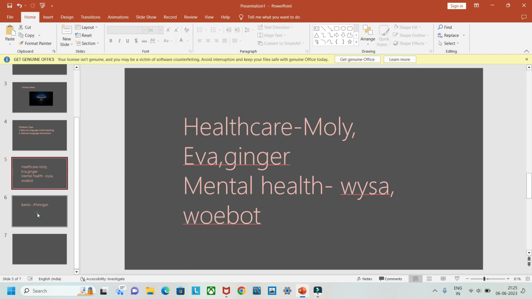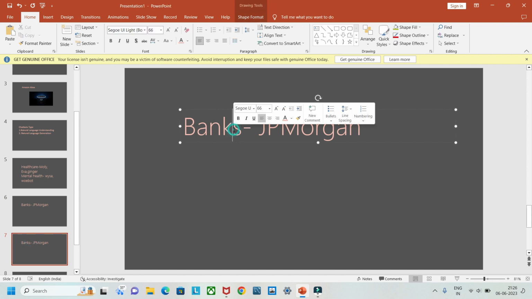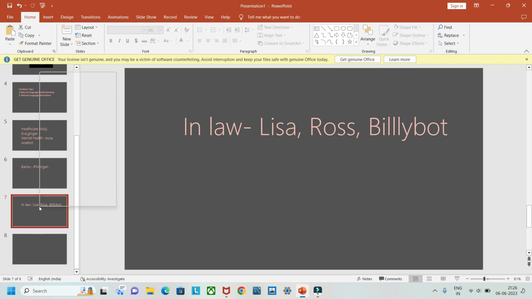The next thing is that they are used in law. In law they are used to give some advice. Chatbots like Lisa, Ross, and Billy Bot are the different chatbots that give legal advice. So this was the use case in law.